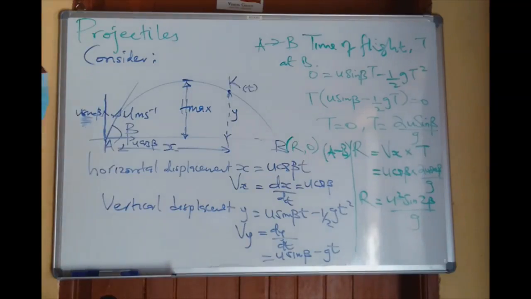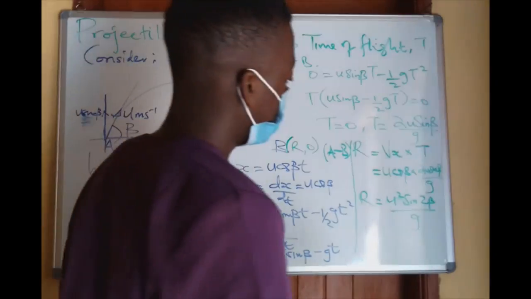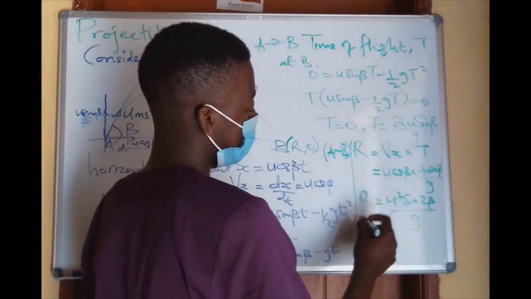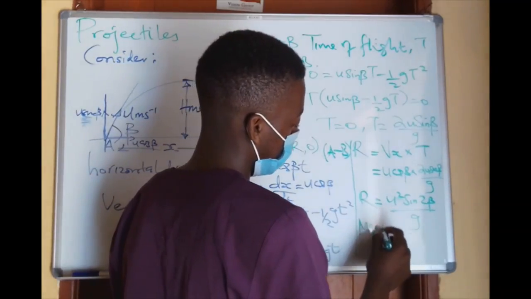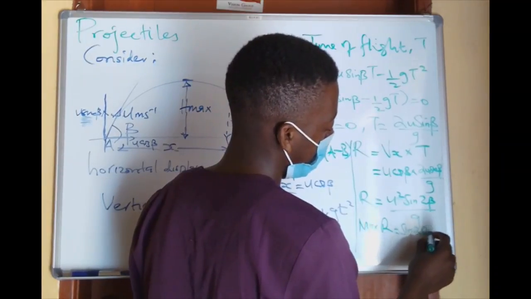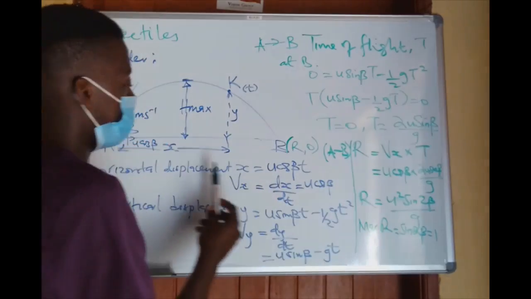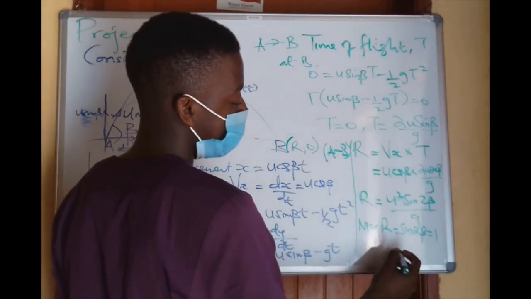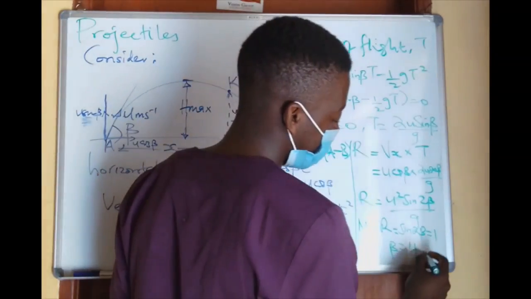If I am to talk more about that capital R, it can be maximum if sine 2 beta is 1, which will mean beta will be 45 degrees.